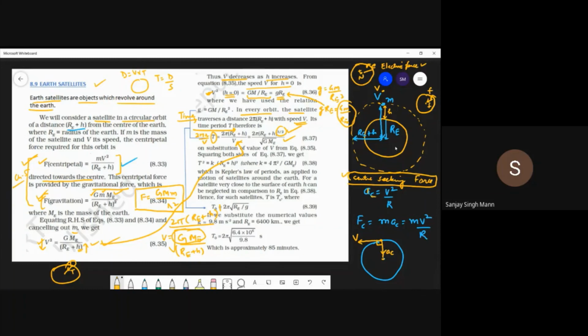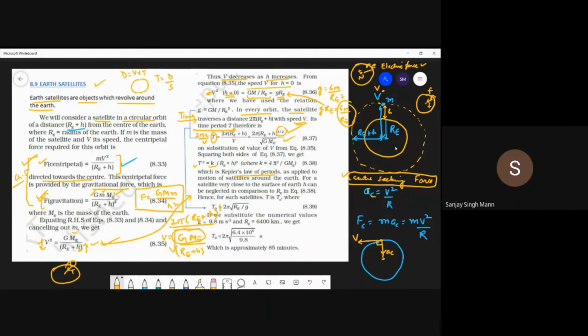Now to remove this root, I have squared both sides. Squaring both sides, t square is equal to this, and you see that this is Kepler's law of periods, where this is constant k. So t square is equal to this times re plus h whole cube.